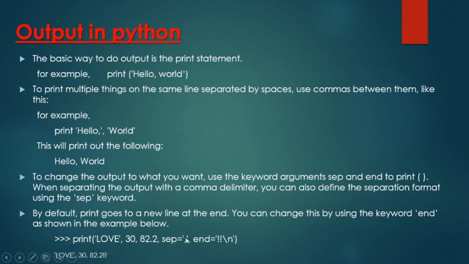We have written the separator value as comma, and end equals two exclamation symbols. That means after printing these values, it will print the two exclamation symbols at the end. By default the value for end is \n, that is the new line character.